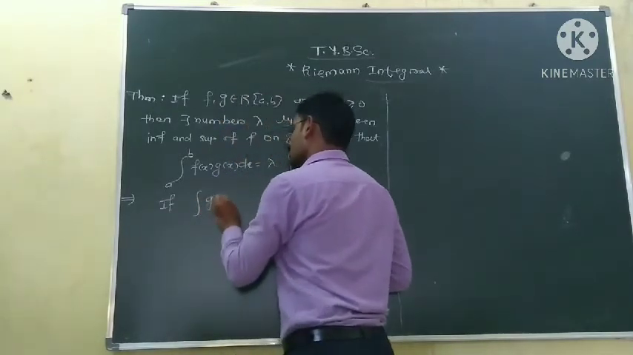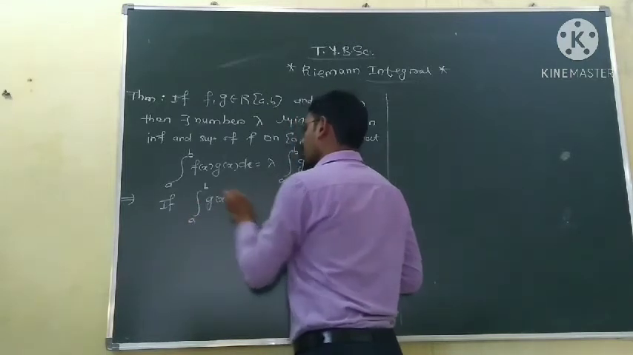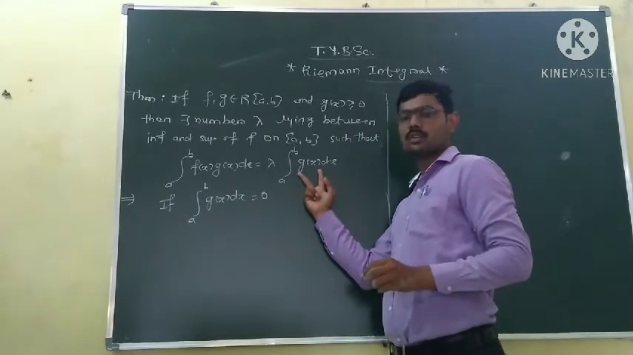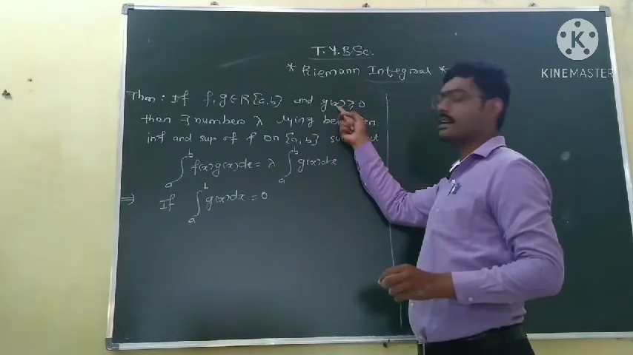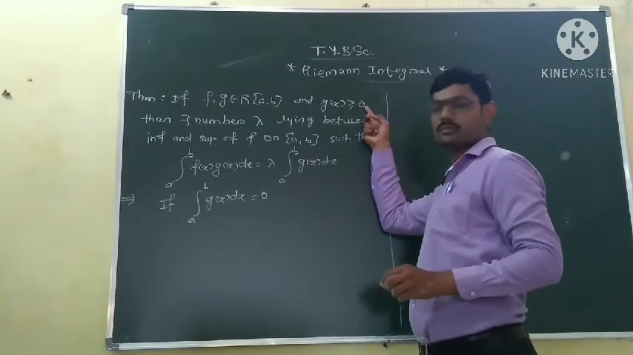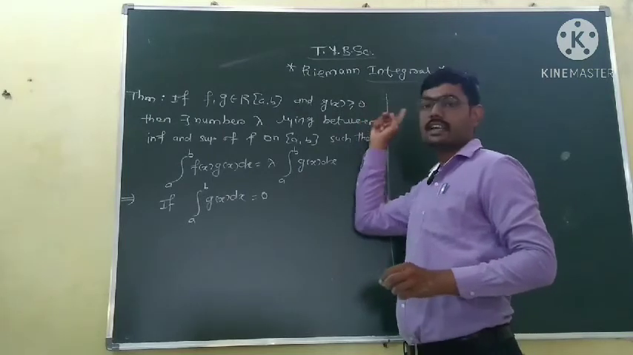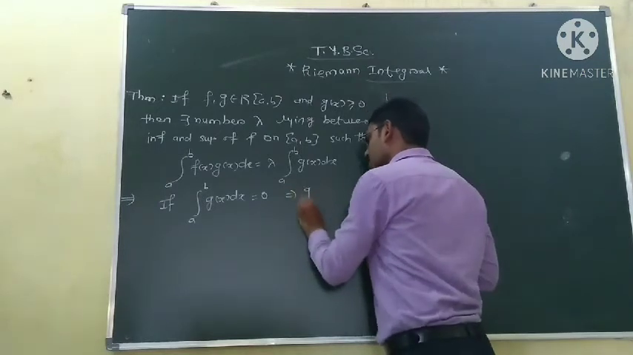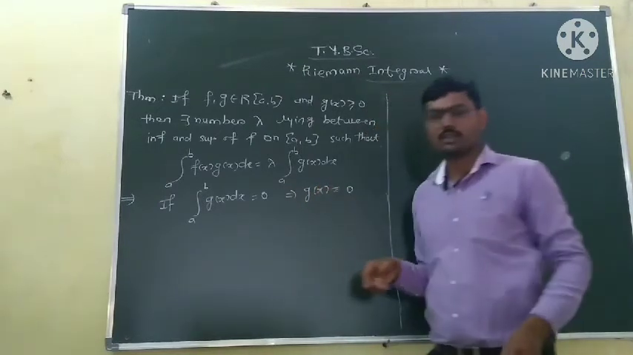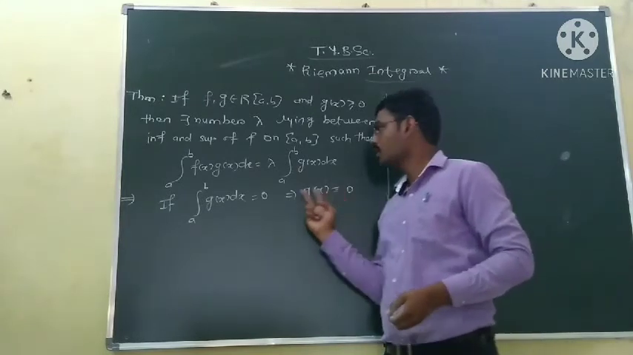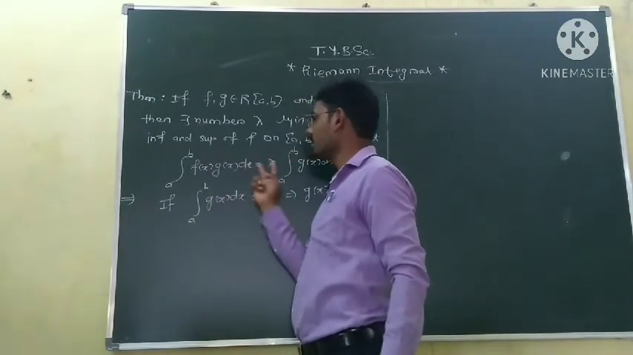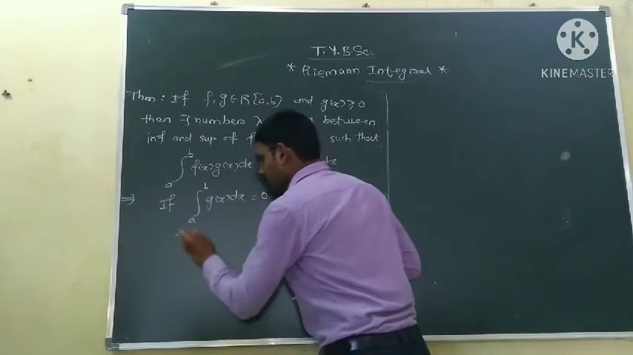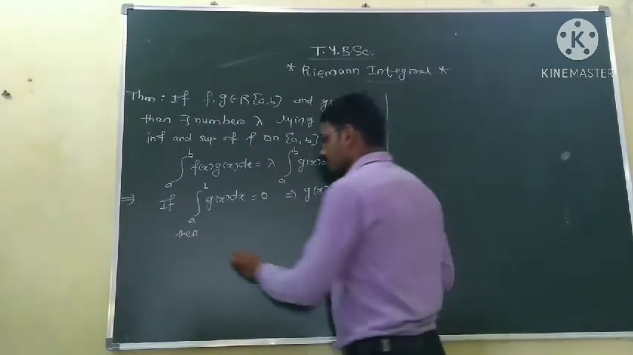Here, if the integration of g of x is equal to 0, then this side becomes 0, and we know if a function is Riemann integrable and g of x is greater than or equal to 0, then its integration is always greater than or equal to 0, and if the integration is equal to 0, this implies function g is identically equal to 0. So in this case, g of x becomes 0. So f into 0 becomes 0, so the integration of 0 is 0. So there is nothing to prove. Then the proof is obvious.